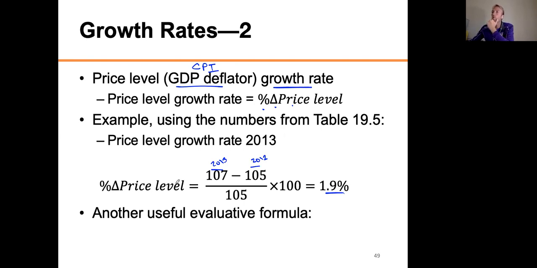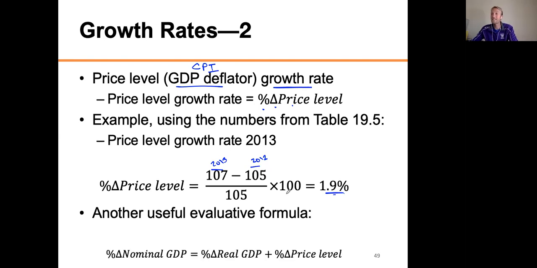Note that this 107 means as compared to the base year, which was 2009, the prices went up 7%. From 2009 to 2012, it went up 5%, right? But the question I'm asking is not from the base year to 2013 and the base year to 2012. I'm asking what was the change from 2012 to 2013, and that was 1.9%. Okay, you can't just go, oh, I know, from 5 to 7, that's 2, because it's a little bit different.